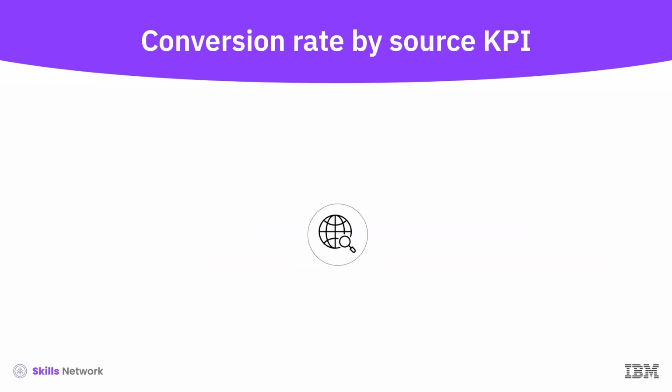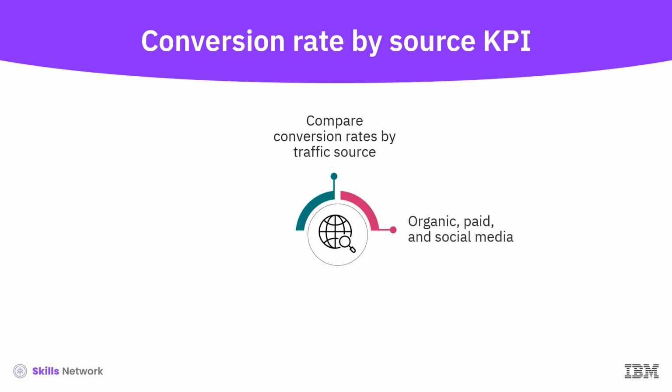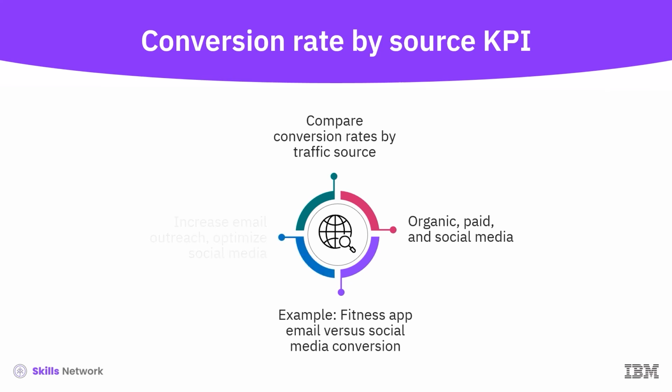Conversion rate by source. This compares conversion rates across different traffic sources such as organic search, paid media, and social media. For instance, if a fitness app finds that email has the highest conversion rate, while social media has the lowest, the marketer may increase email outreach while optimizing social media campaigns to improve conversion.